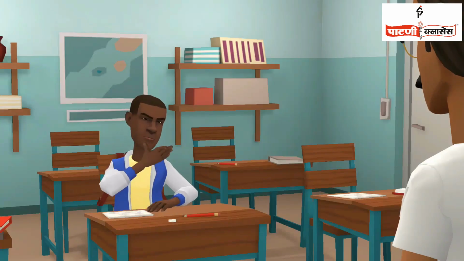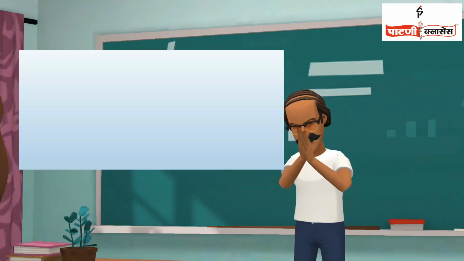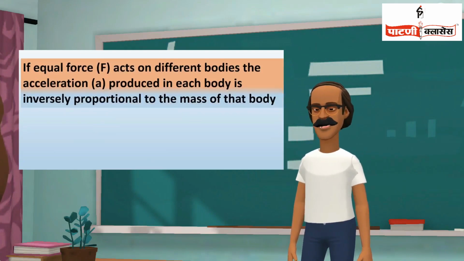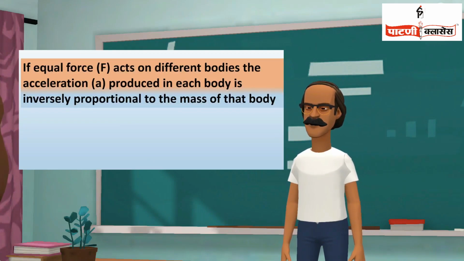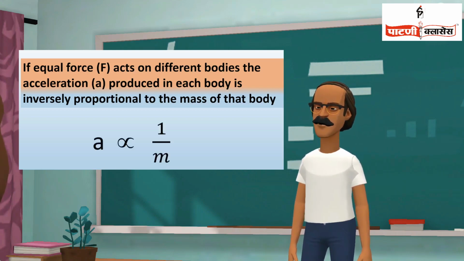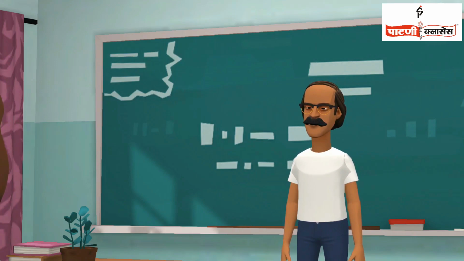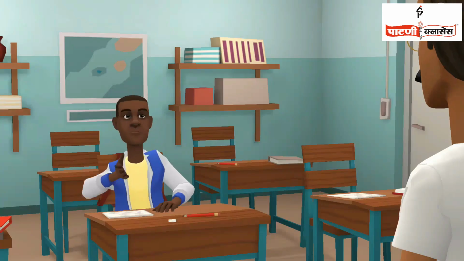Sir, can you give me the exact definition of acceleration and mass relationship? Yes, why not? If equal force F acts on different bodies, the acceleration A produced in each body is inversely proportional to the mass of that body. A is inversely proportional to m. That is, if same force acts on heavier body and on a lighter body, then lighter body will have more acceleration compared to heavier body.